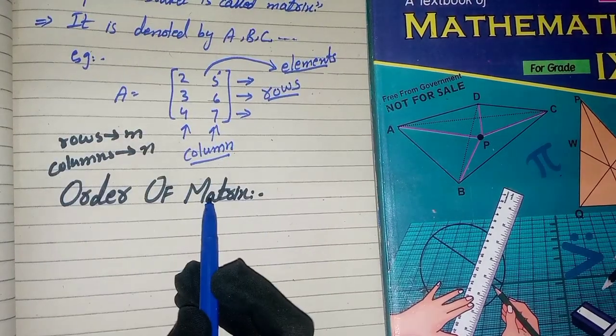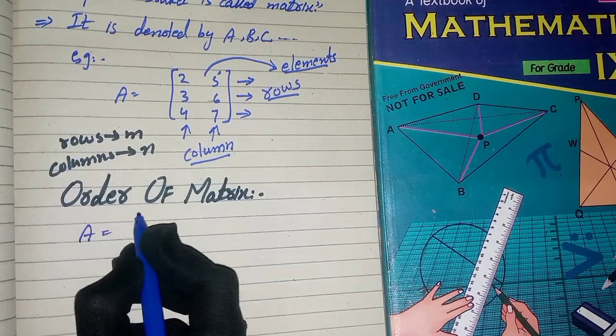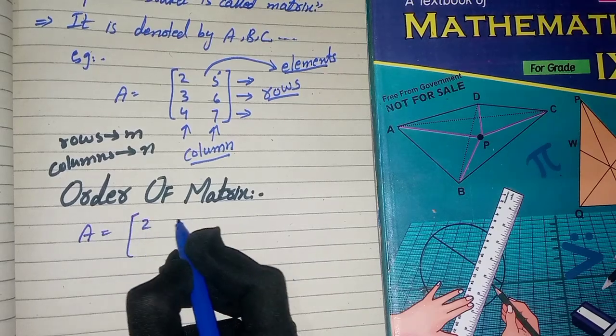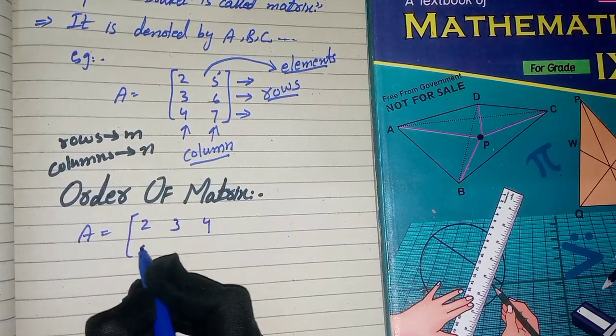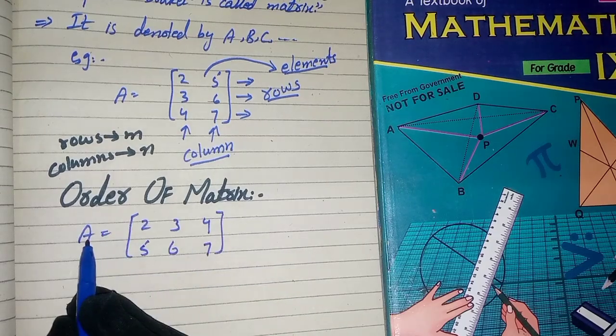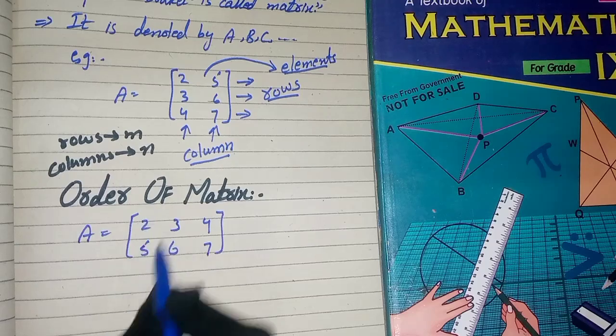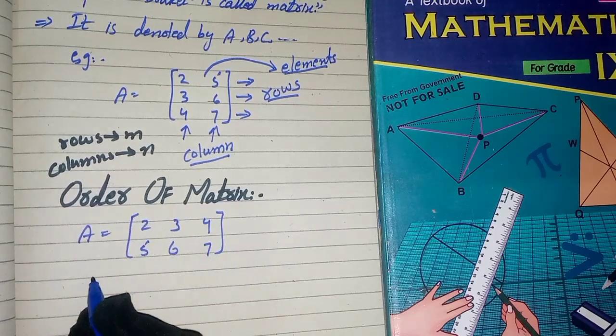Order of matrix. For example, a matrix A is 2, 3, 4, 5, 6, 7. Here the matrix has 2 rows and 3 columns.